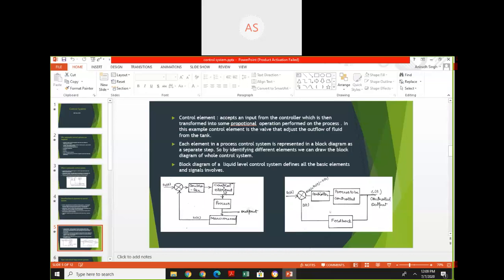In liquid level control, the control element is the valve. The valve opens or closes depending upon the situation. So this control element controls the process, and from the process we get the output. This output is measured by the sensor, which gives the level of liquid to the error detector.